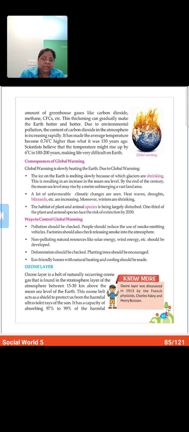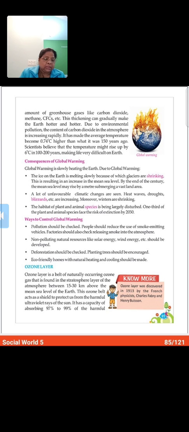And children, we should also reduce waste, like we throw waste, no? Then the use of products which generate greenhouse gases should be stopped. And we should use energy efficient appliances.